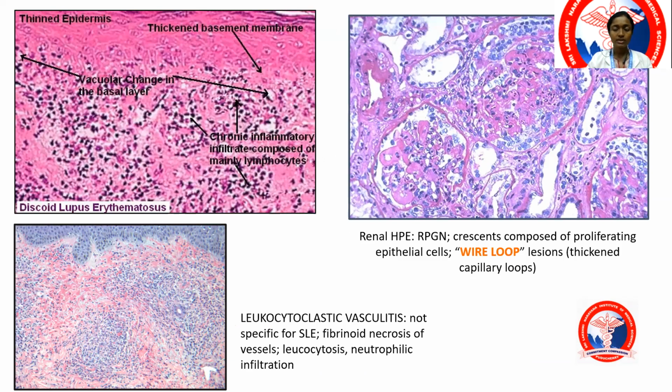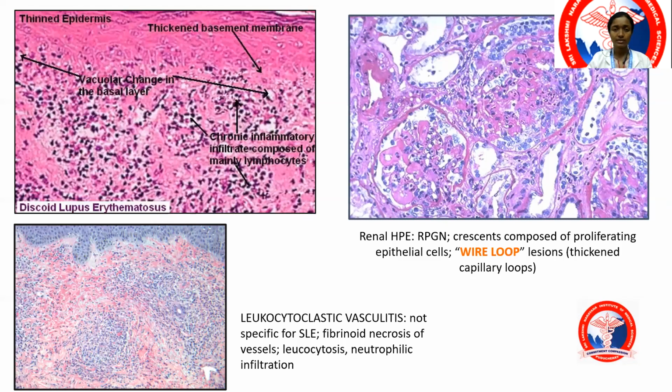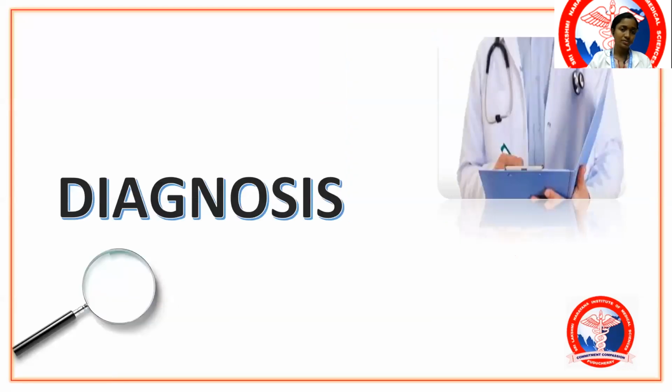If you think of skin involvement of lupus, you see again inflammation there. In the kidneys, you see what are known as wire loop lesions, again because of certain inflammatory changes. In the vessels, you see vasculitis. So now, after discussing the pathogenesis, let's discuss how we'll diagnose this disease.